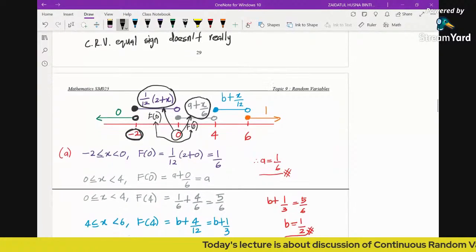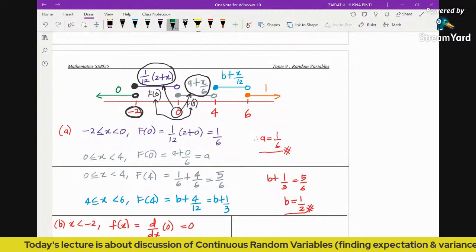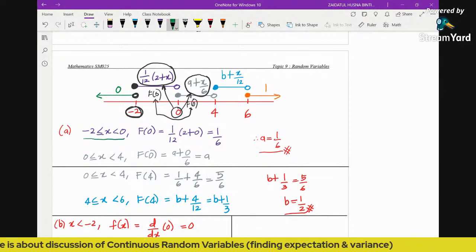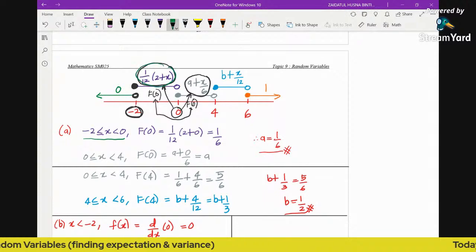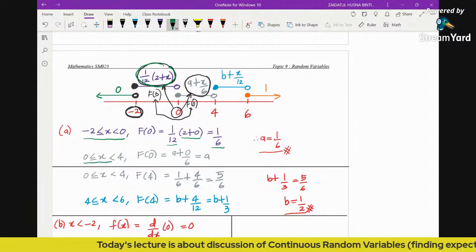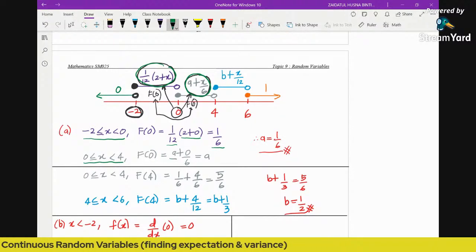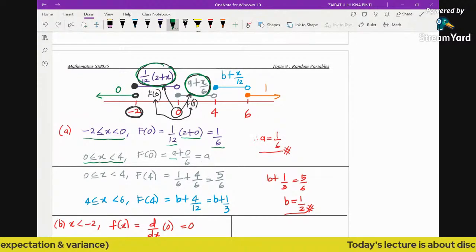Let's see here. For the region -2 until 0, I substitute the value of 0 into the function, so you get 1/12 times (2 plus 0), which is 1/6. Next, for the region 0 until 4, I substitute 0 into the function (a plus x) over 6, so it's (a plus 0) over 6, which is a.